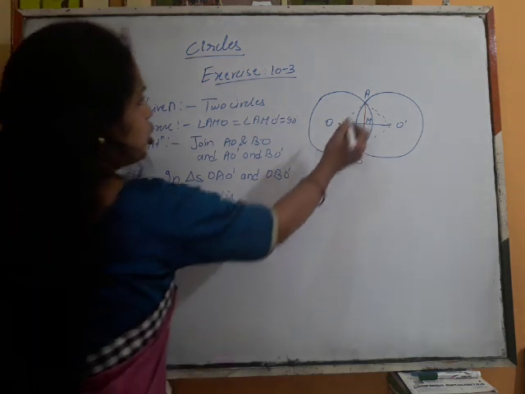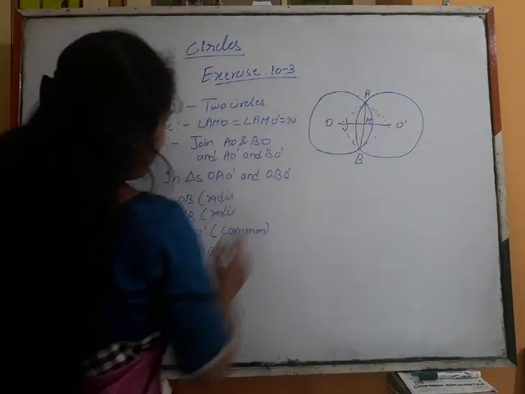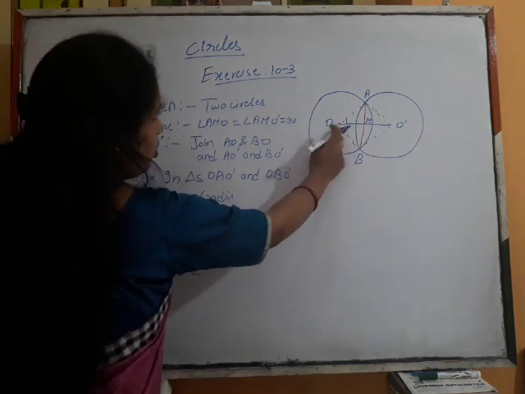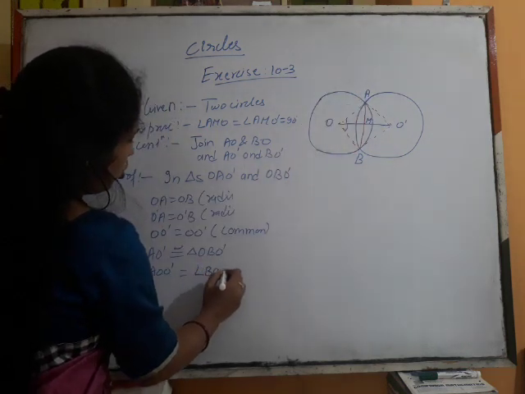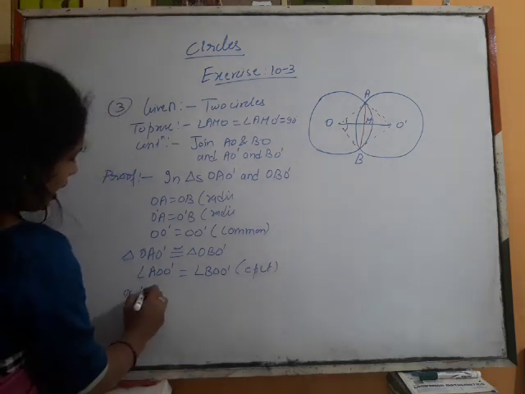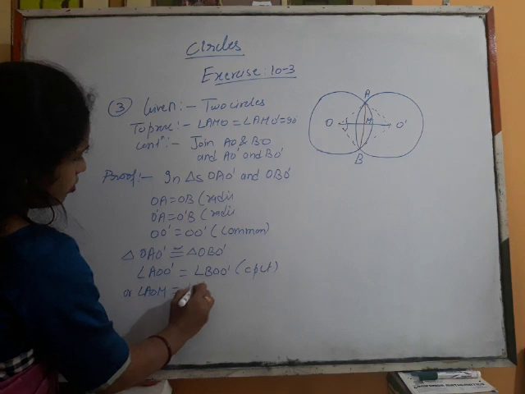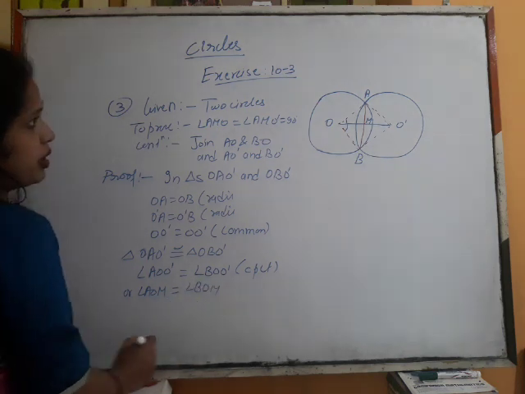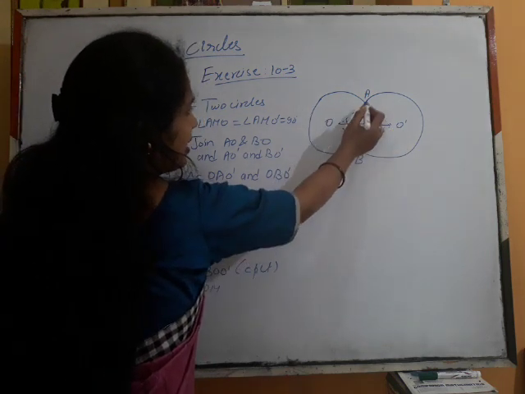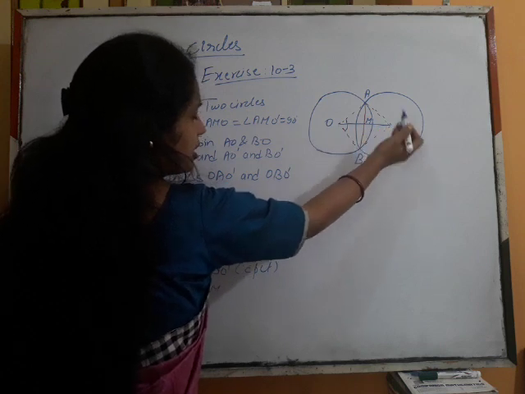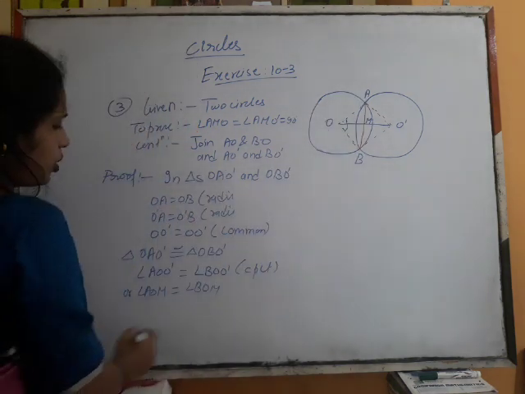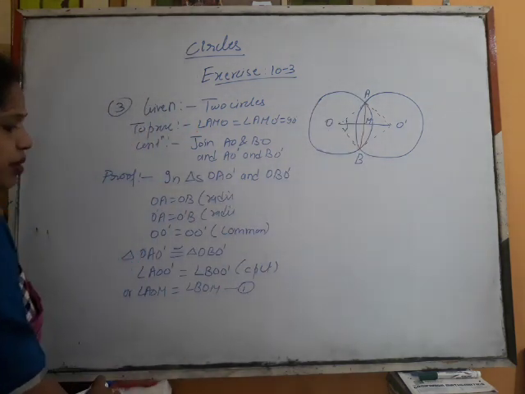So now we can write angle AOO dash is equal to angle BOO dash. Or angle AOM is equal to angle BOM. Why BOM? Because M and O dash are on the same line. So this angle AOO dash can also be written as AOM, instead of AOO dash, and similarly BOM. We'll be using this. Take this as equation number 1.